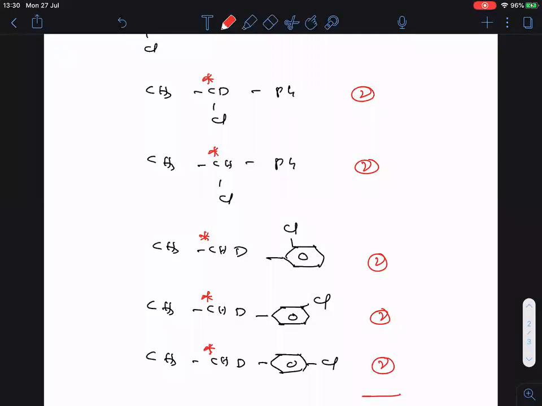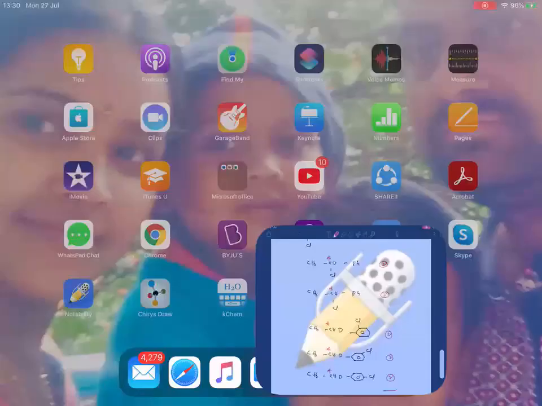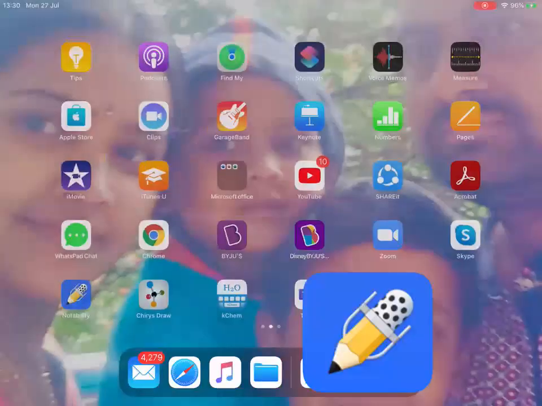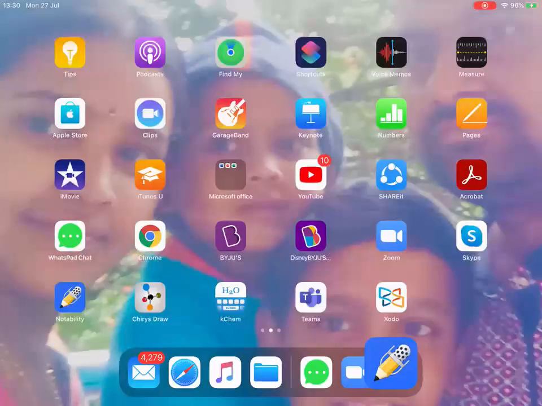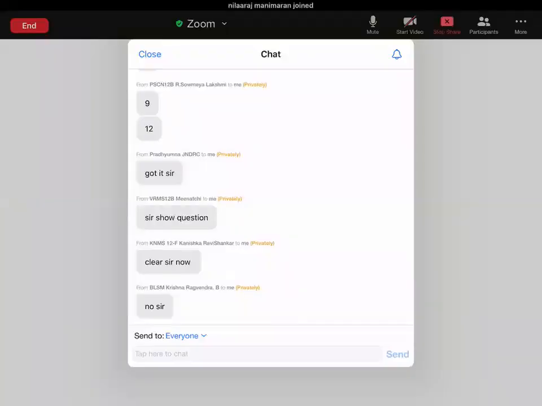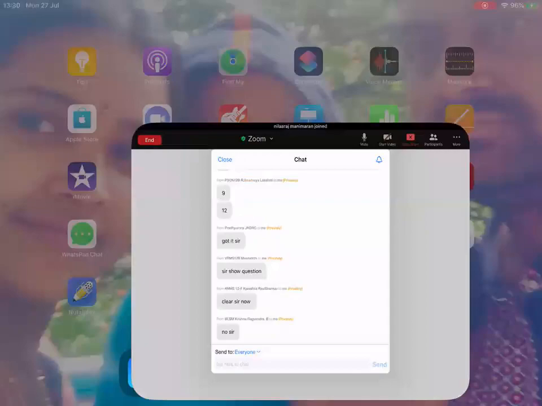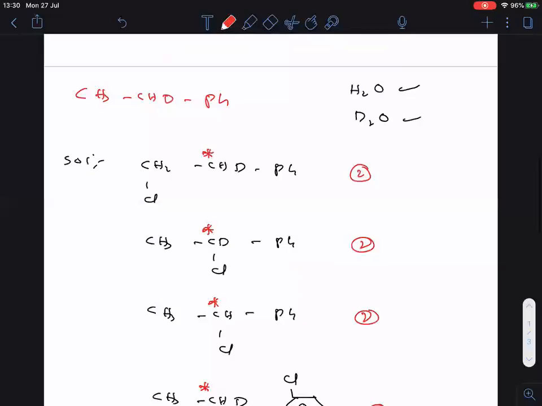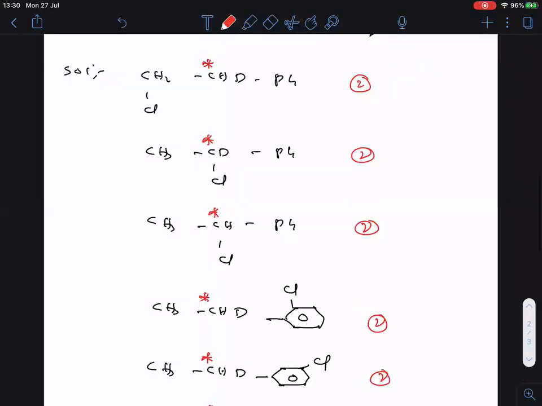Anyone having any doubt in this question? Tell me. So this is the alkene that we have to prepare. Now these are the isomeric alkyl chlorides.